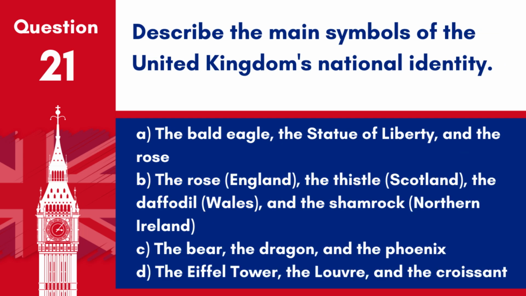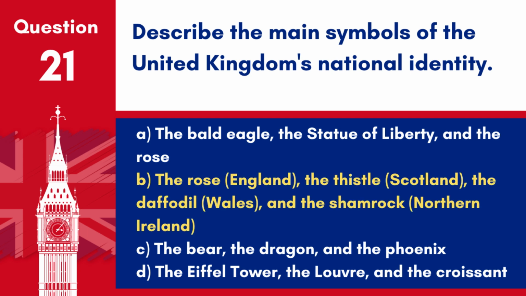Question 21. Describe the main symbols of the United Kingdom's national identity. A. The bald eagle, the Statue of Liberty, and the rose. B. The rose, England; the thistle, Scotland; the daffodil, Wales; and the shamrock, Northern Ireland. C. The bear, the dragon, and the phoenix. D. The Eiffel Tower, the Louvre, and the croissant.